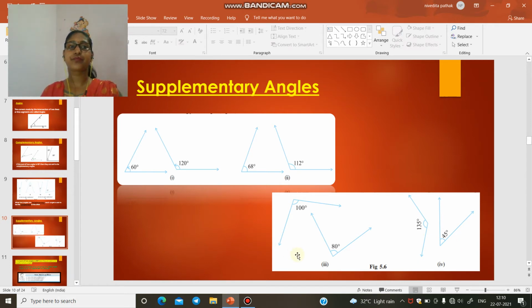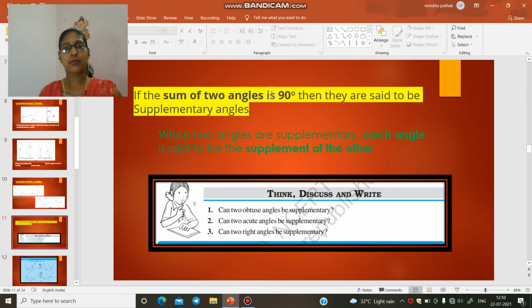So we can generally say that a supplementary angle pair is a pair of angles whose sum is equal to 180 degrees. So if the sum of two angles is 180 degrees, then they are said to be supplementary angles. And when two angles are supplementary, then each angle is said to be a supplement of the other.